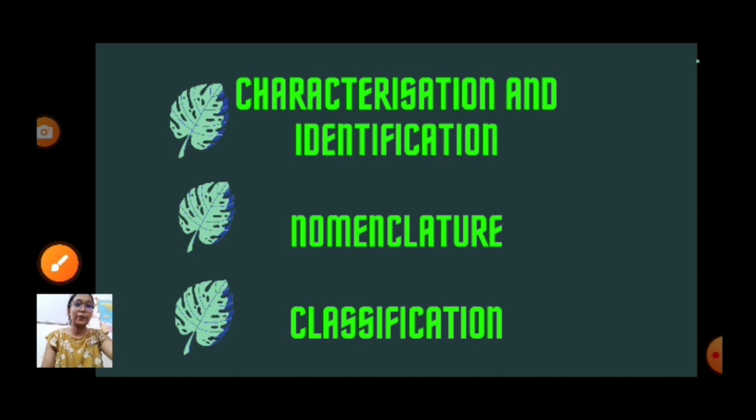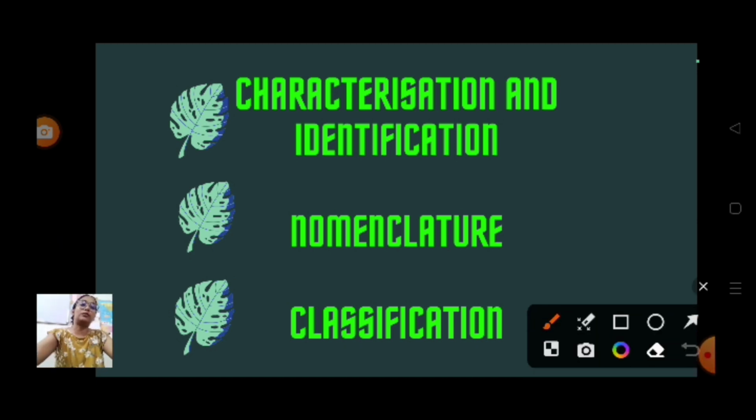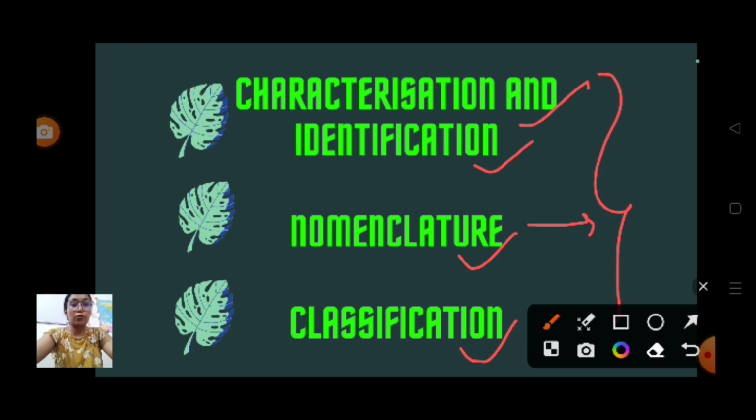So next slide. These are the key components of taxonomy, that is characterization and identification of organisms. Okay, nomenclature, giving a name to particular organisms. Okay, and classifying that particular organism is called taxonomy. These are the 3 main components we consider.